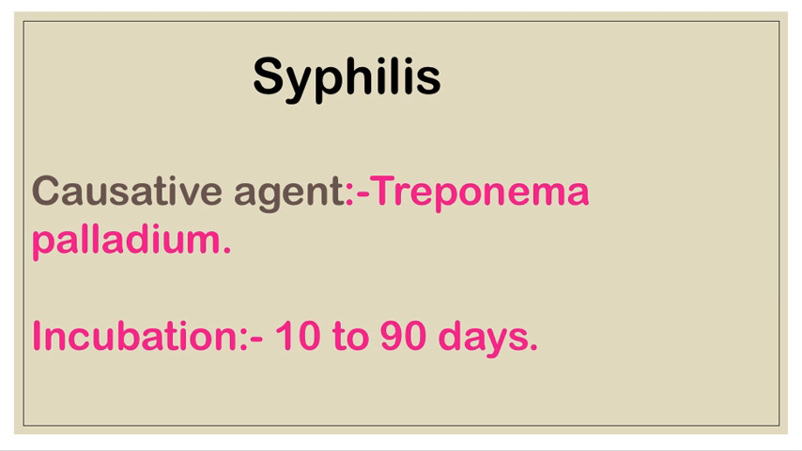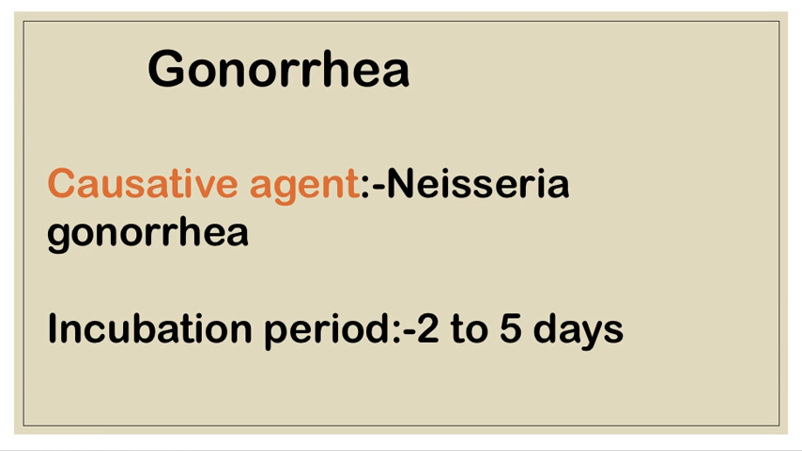Next one is syphilis. The causative agent of syphilis is Treponema pallidum, and its incubation period is 10 to 19 days. Next one is gonorrhea. The causative agent is Neisseria gonorrhoeae. Syphilis and gonorrhea are both sexually transmitted diseases. The incubation period of gonorrhea is 2 to 5 days.